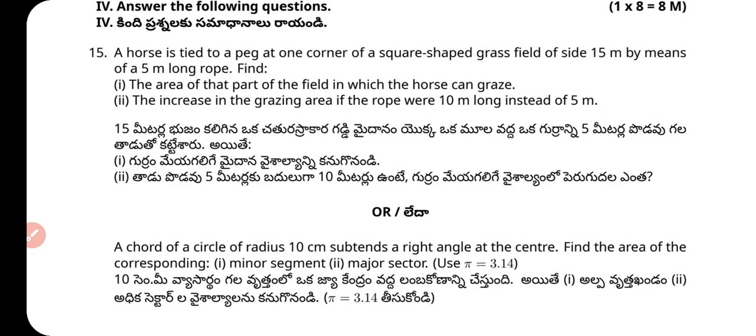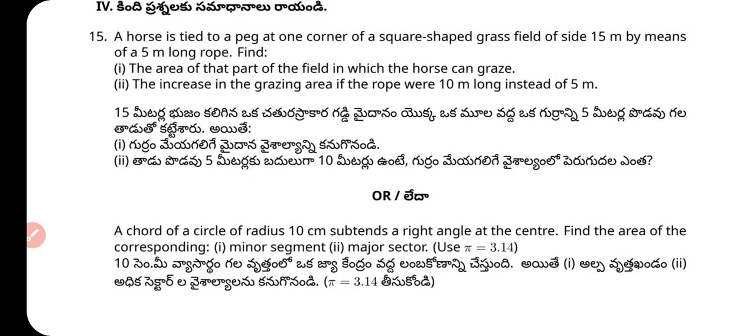And the next question: a chord of a circle of 10 centimeter subtends a right angle at the center. Find the area of the corresponding first minor segment, second major sector. What is the value of pi? 22 by 7 or 3.14.